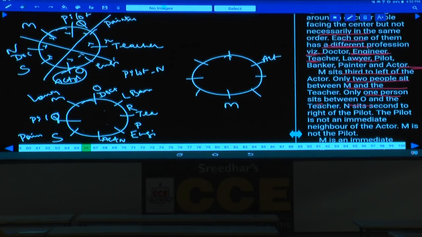M sits out to the left, two people between M and the teacher, and teacher will be here. Hence, these two persons will be at equidistant from this M. Isn't it? The arrangement will be a little bit easier when compared with this one. Clear? Next one.